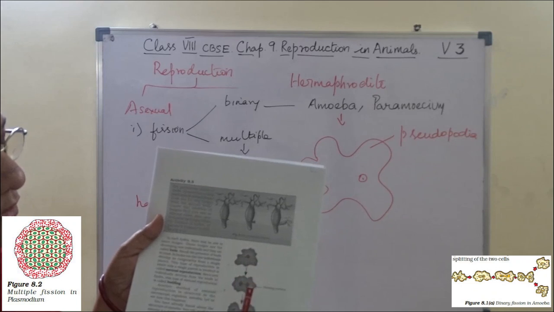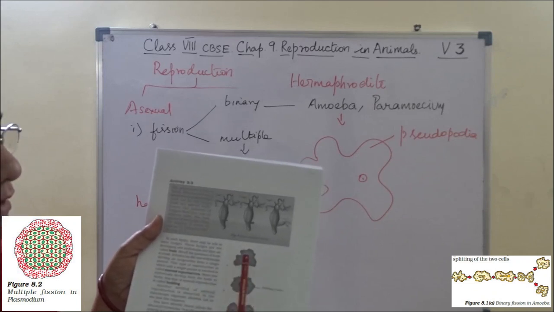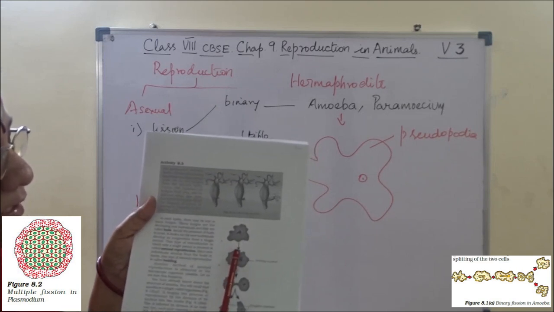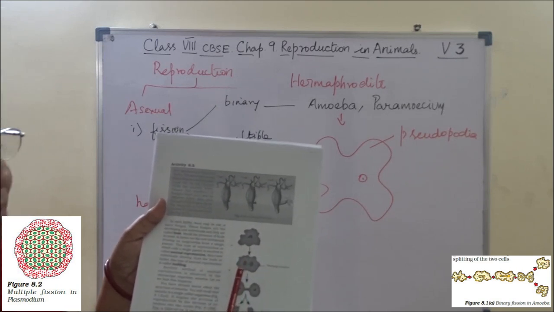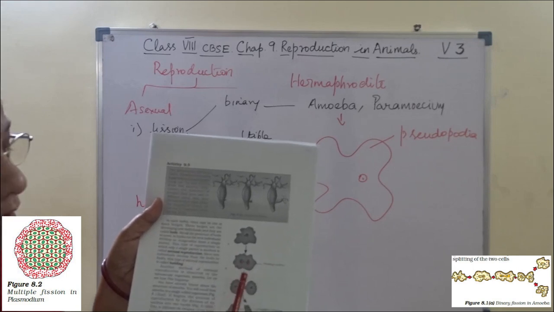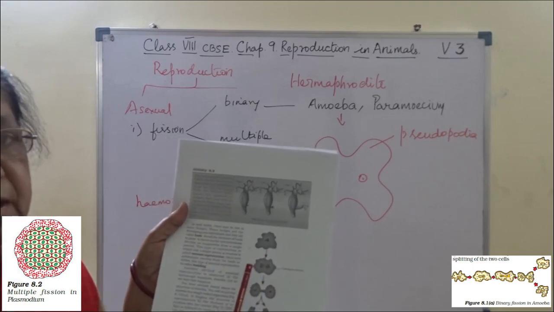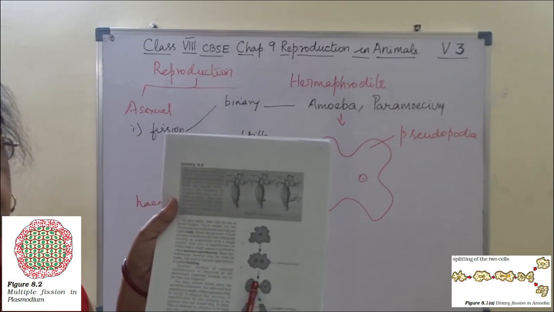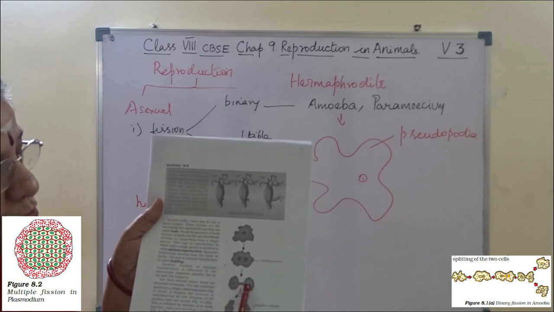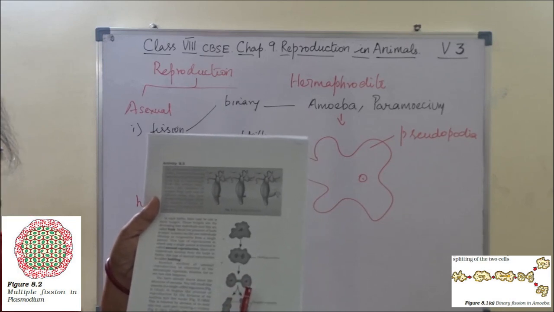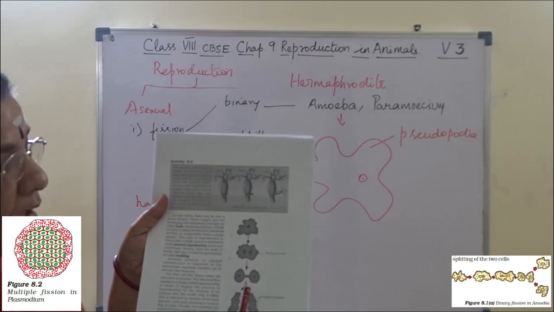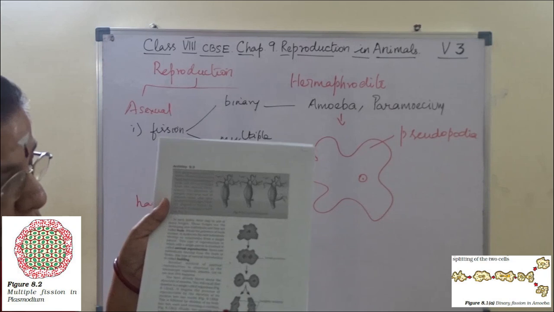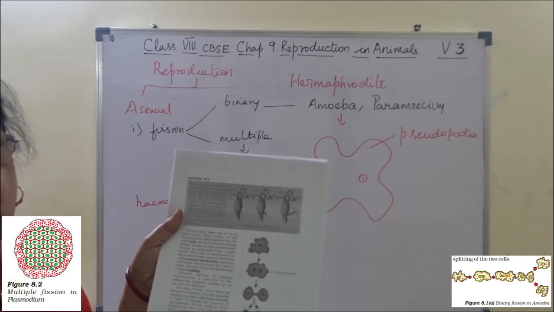The pseudopodia have withdrawn a little, there are not many projections. Then the constriction appears on both sides. So the nucleus is dividing, and constriction appears on the body wall. As the constriction deepens at the point of contact, those two nuclei separate themselves. And then at the point of contact it divides into two. So two amoebae will be formed.